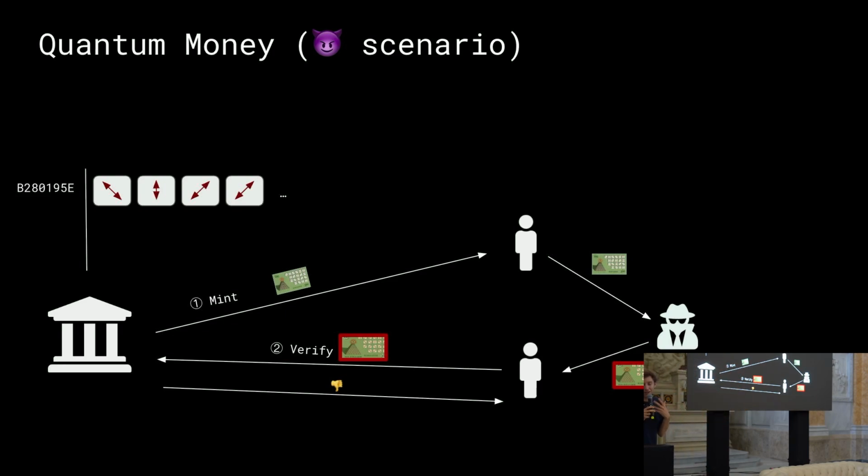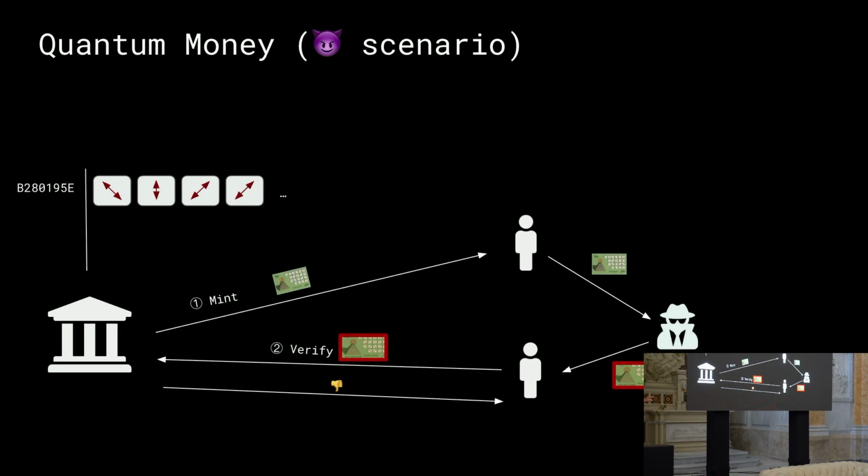So this is a very cool property: any effort of duplication or cloning will modify the state and therefore somehow naturally invalidate the banknote on a physical level. So this is very cool.